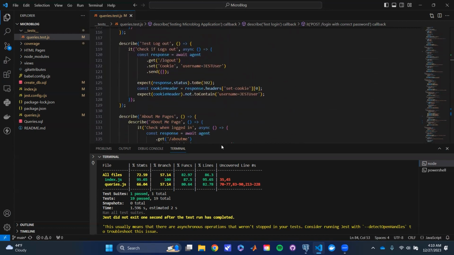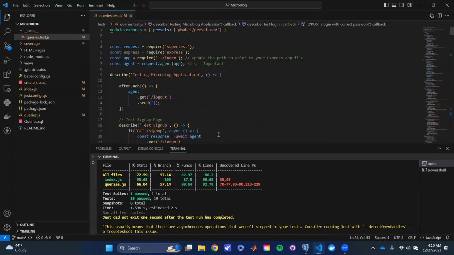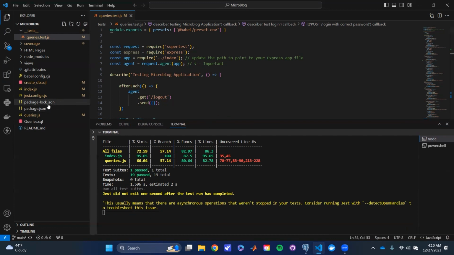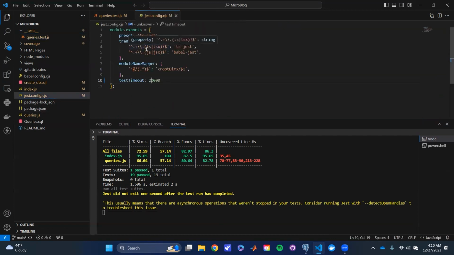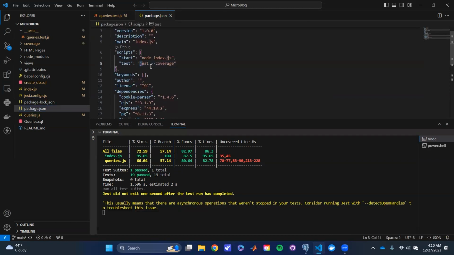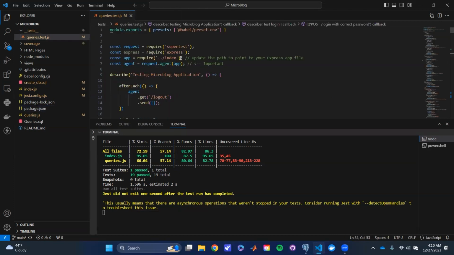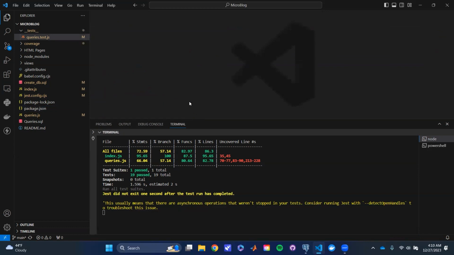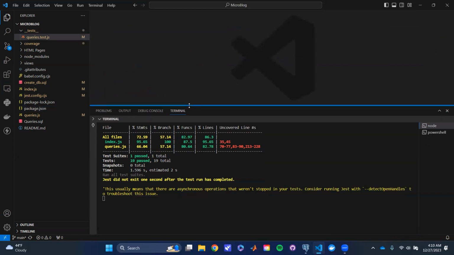So now, kind of that's just raw code, but when we run it down here, well, actually, if we look here at just config, there's a few things that are kind of important, but one thing is just that we're running it, so there's a lot of time for each test case, which we don't really need. But actually, not there. But if we look at package.json, sorry, here we run jest with coverage, which just means that we got a lot of additional information, which is why it might be cluttered in the terminal a little bit. So if you open up the terminal with all our unit test cases,